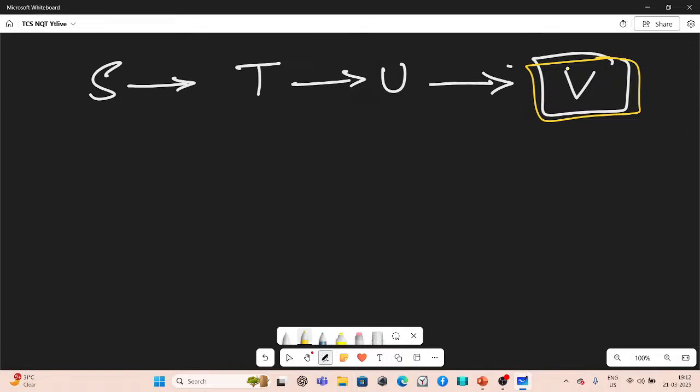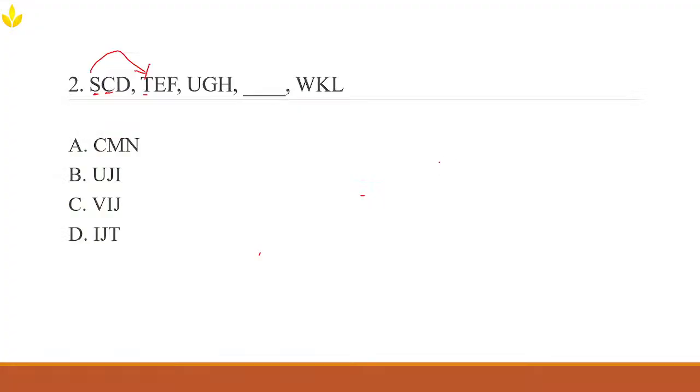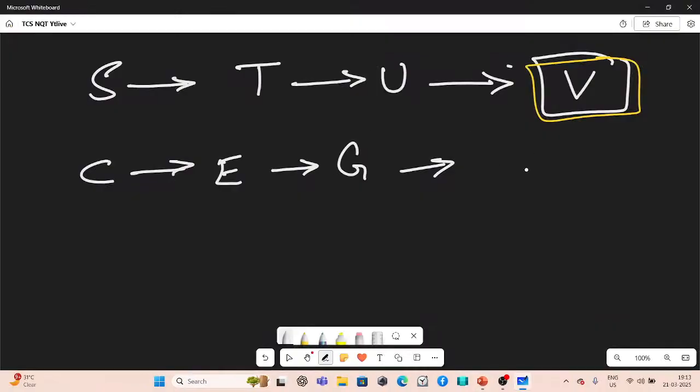Correct. Now let's check the second letter. C is getting changed to E, and E is getting changed to G. So what could be the next letter? You tell me. Look at the pattern. Yes, you guessed it correct. It is I. I is the second letter.